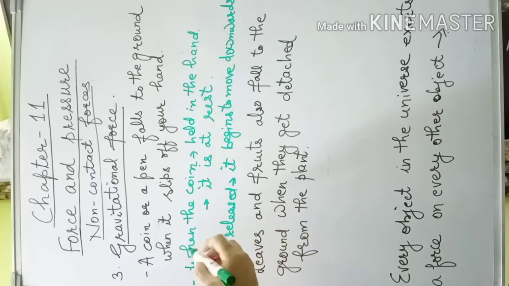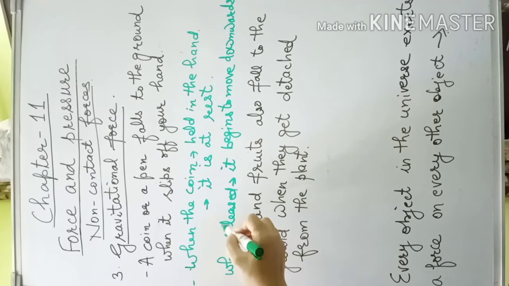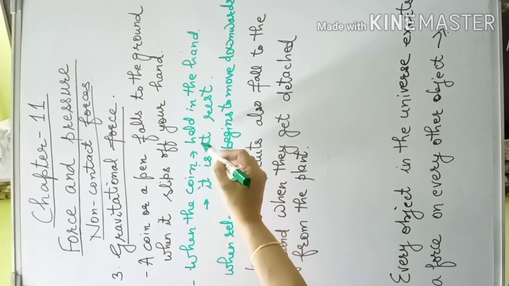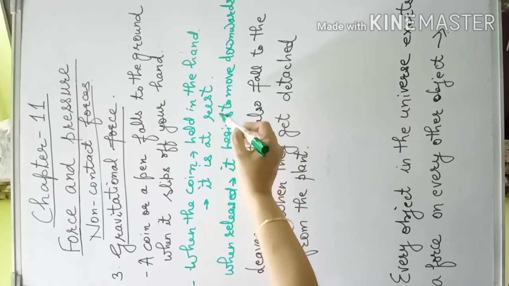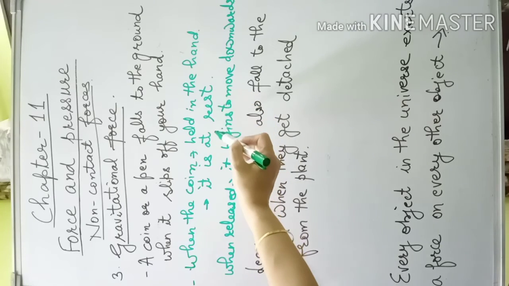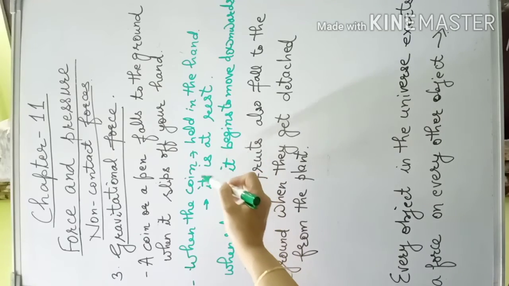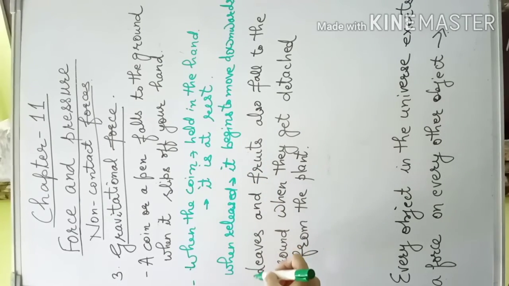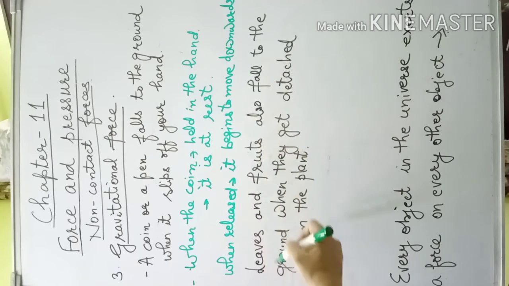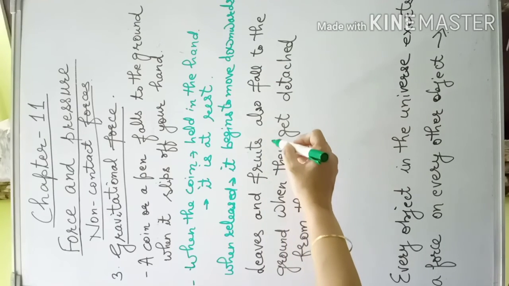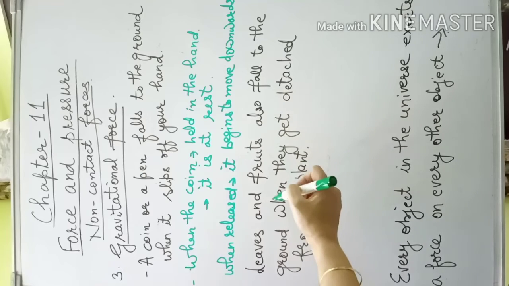It means its state of motion undergoes a change. First of all, it was at rest, and when it is released, it begins to move downward. So the state of motion undergoes a change. And in the same way, leaves and fruits also fall to the ground when they get detached from the plant.